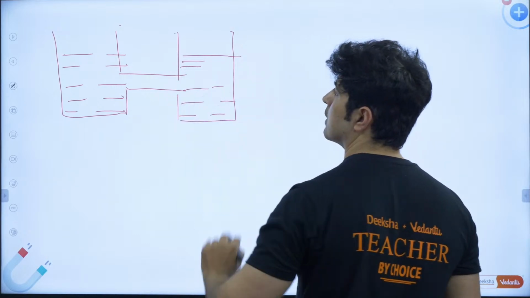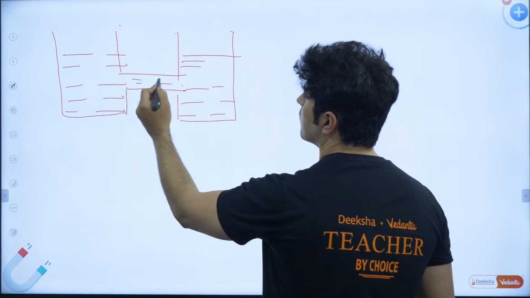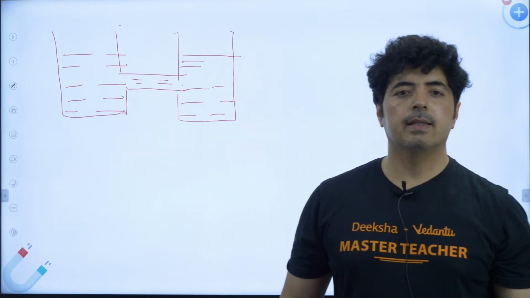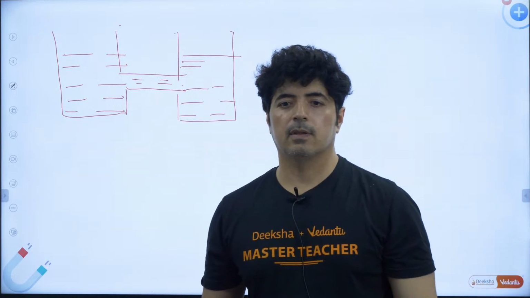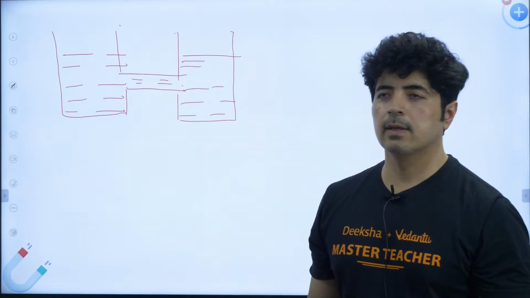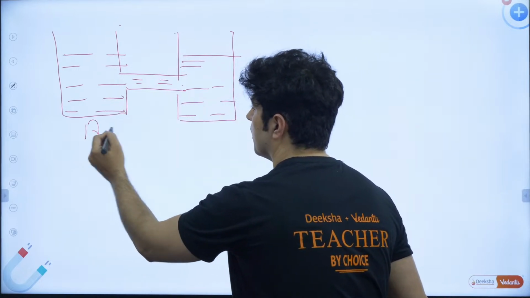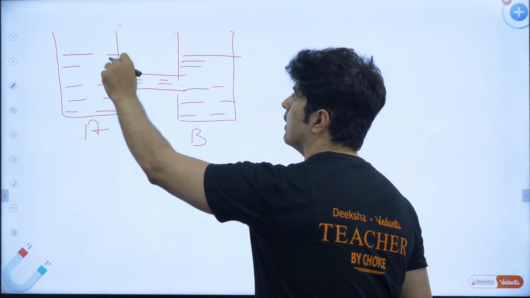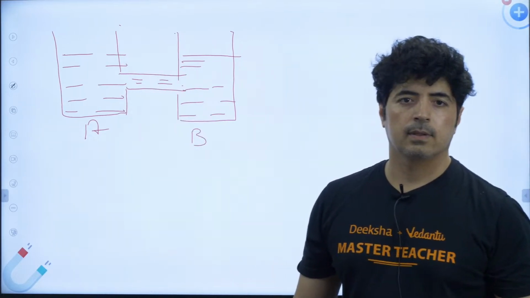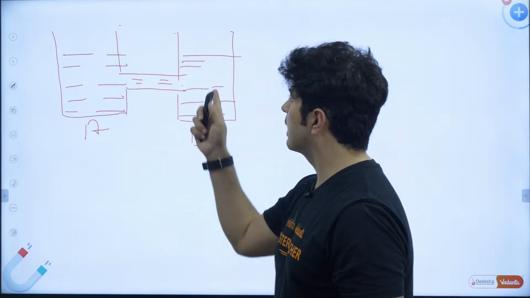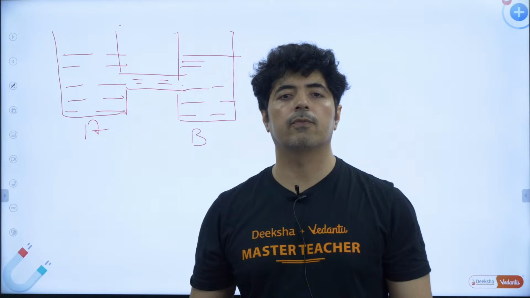Now tell me one thing: if this is the case, will there be any flow in water? Bucket A and bucket B are both filled to the same level and both are connected. Will there be any flow of water? No, there will not be any flow of water.